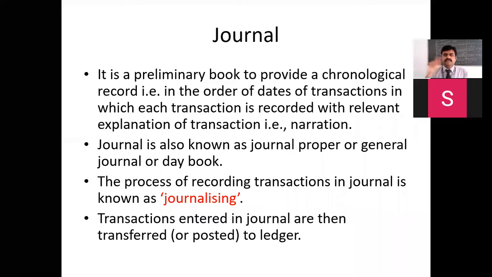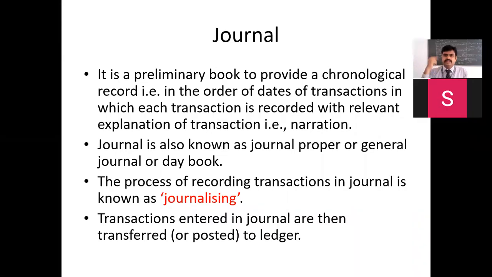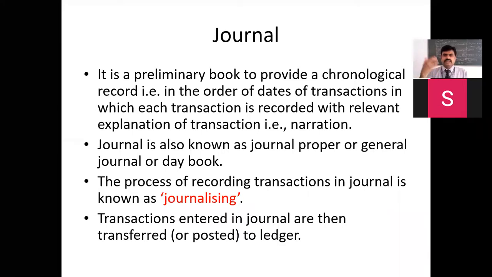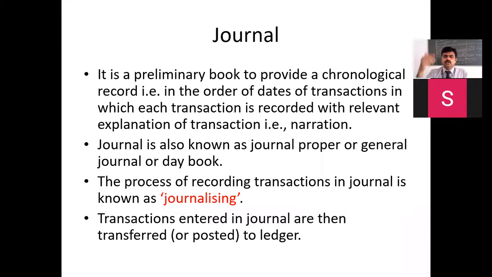We have to write a narration because somebody reading your book, looking at your journal entry, has to come to know what transaction this is. In the journal we write only the two accounts which are affected. For example, you sold goods to Ramu. So we write Ramu account debit to sales account. If somebody reads that, they can't understand what transaction this is, especially people who are not from an accounting background.